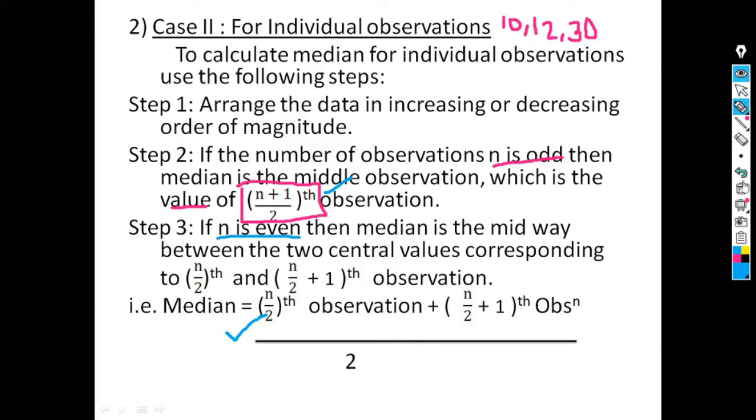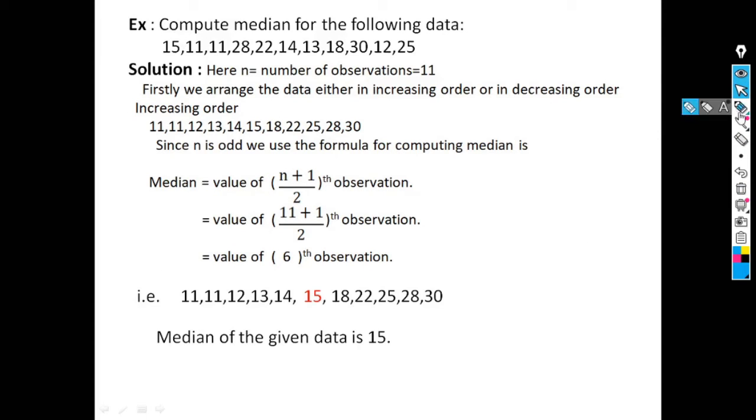Suppose we take an example. Compute median for the following data. Here individual observations are given. The first step is to count n, that is the number of observations. So n is 1, 2, 3, 4, 5, 6, 7, 8, 9, 10 and 11. So here n is 11. Is 11 even or odd? 11 is an odd number. So we can use the formula for median, that is the value of n plus 1 by 2th observation.